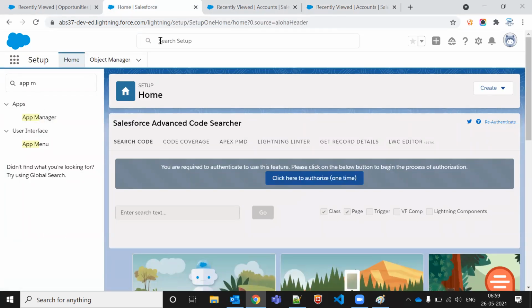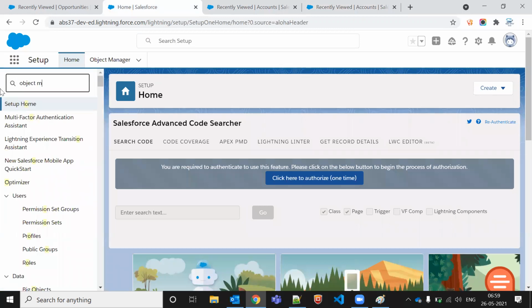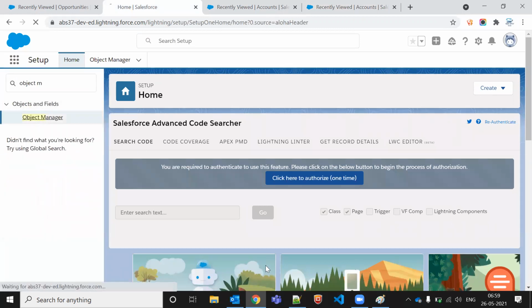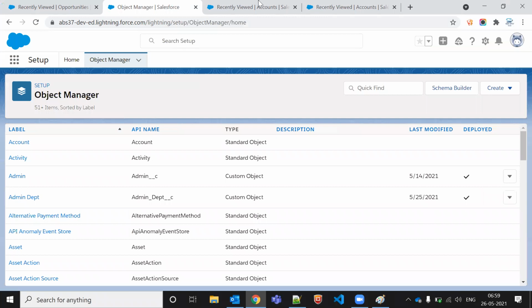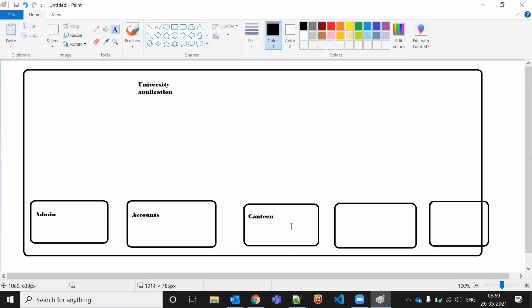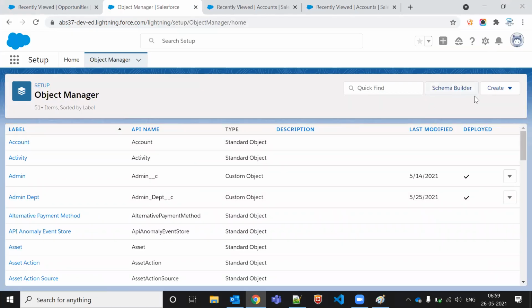So let's create another object. Account is already a standard object we have, so we don't need to create accounts. We can call it canteen, something like this.